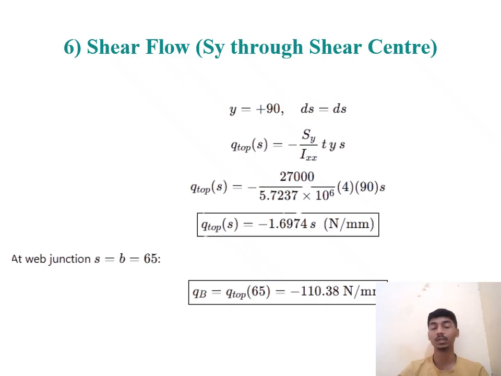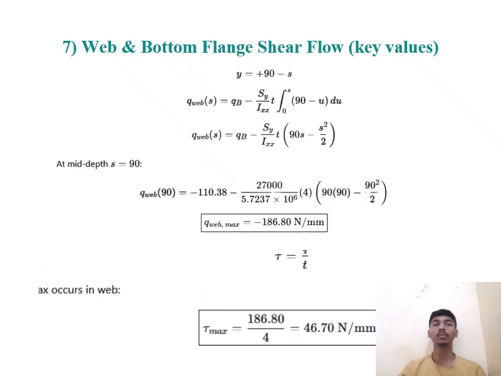At web junctions, S is equal to B is equal to 65. That is QB is equal to Q top 65 is equal to minus 11.038 Newton divided by mm. Now we are calculating shear flow for web and bottom flange.